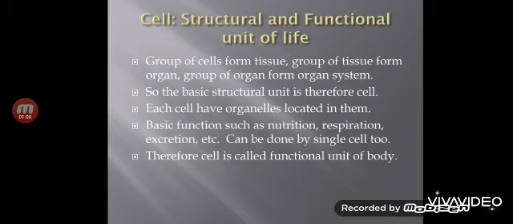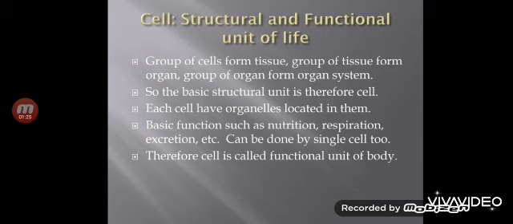In the same way, each cell is made up of different organelles. Like our body is made up of different organ systems, and there is, you can see, a division of labor in these organ systems. Like each organ system is allotted some specific work.